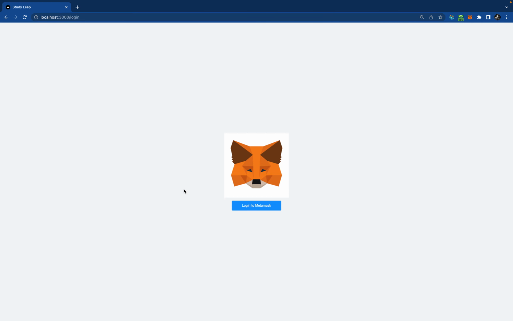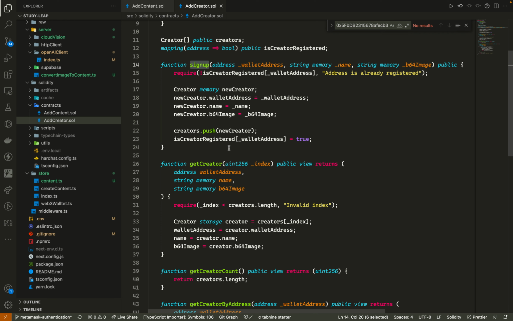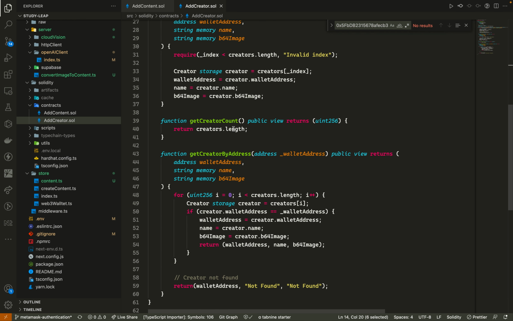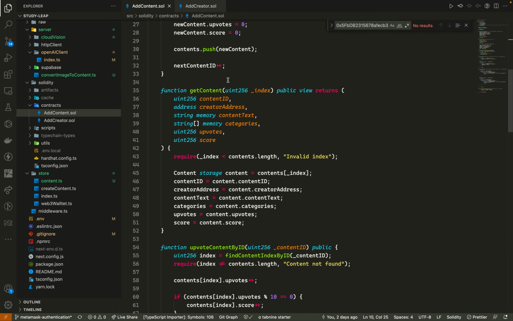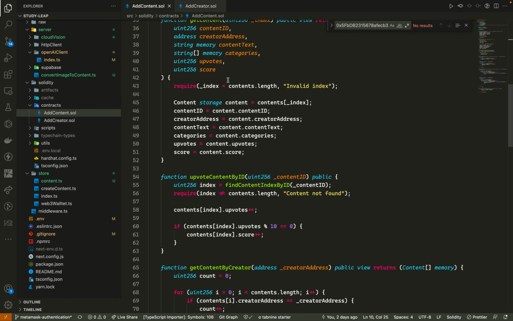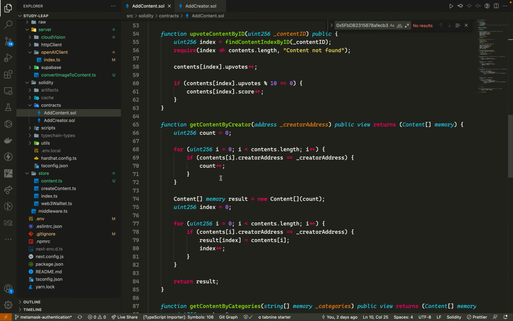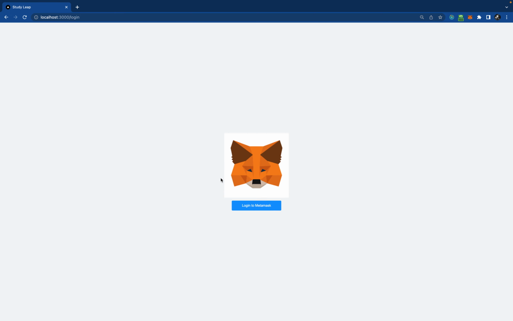We created two smart contracts. One is for sign up, get creator, and the other one is for adding the contracts, such as get contract, different types of contract, and upvote content by ID. Due to some deployment issues, we decided to show the demo locally.